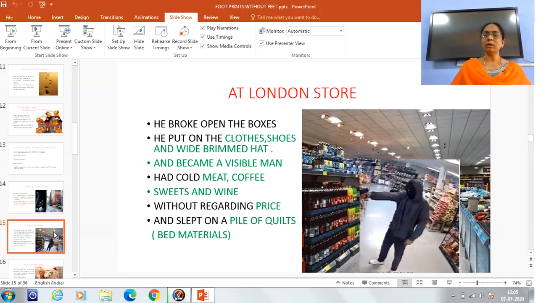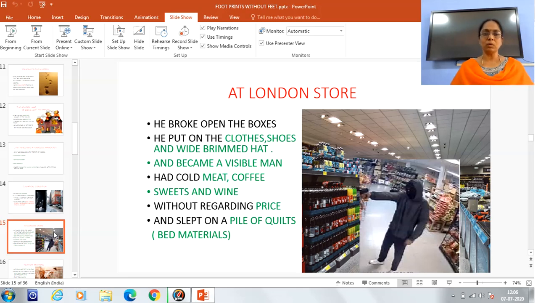Next he went and broke open the big boxes which were there in that store, and he started taking out clothes, shoes and also a wide brimmed hat and an overcoat. The moment he put on all these things, he became a visible man once again.